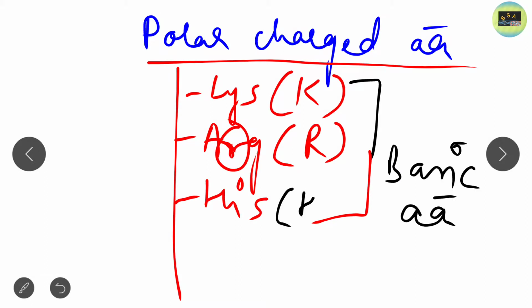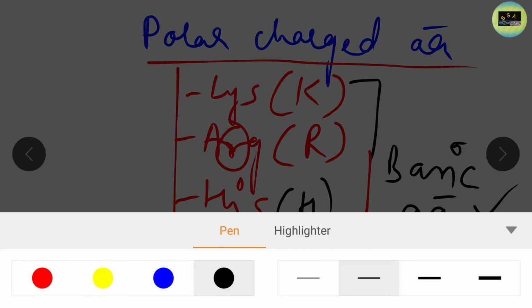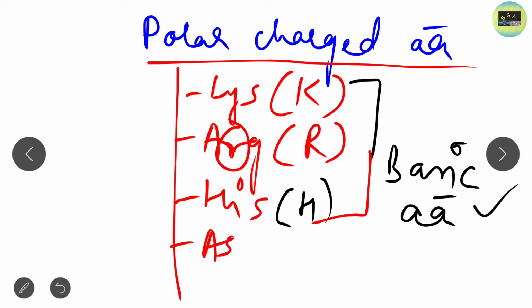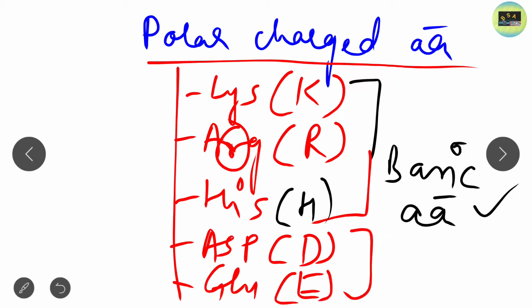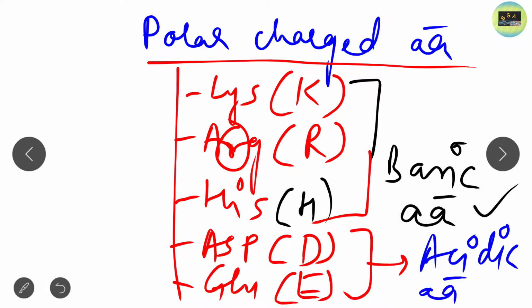Its single letter code is H. Aspartic acid is ASP, single letter code D. Glutamic acid is GLU, single letter code E. These are the acidic amino acids. So in polar charged amino acids there are two types: basic, which are lysine, arginine, histidine, and acidic, which are aspartate and glutamic acid.